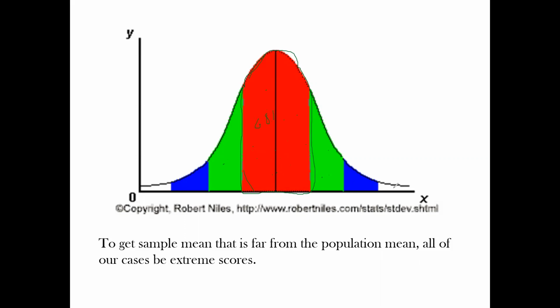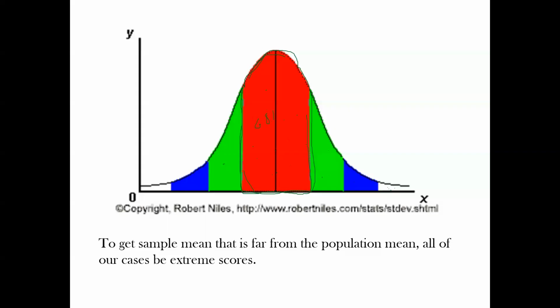Whereas a small sample, you could have all very extreme scores out here if you only take 5. But it doesn't matter, because if you draw enough samples and make a sampling distribution, because the majority of the scores in any population are going to be within 1 standard deviation of the mean, and 95% within 2, it's going to form a normal curve in the end, right?